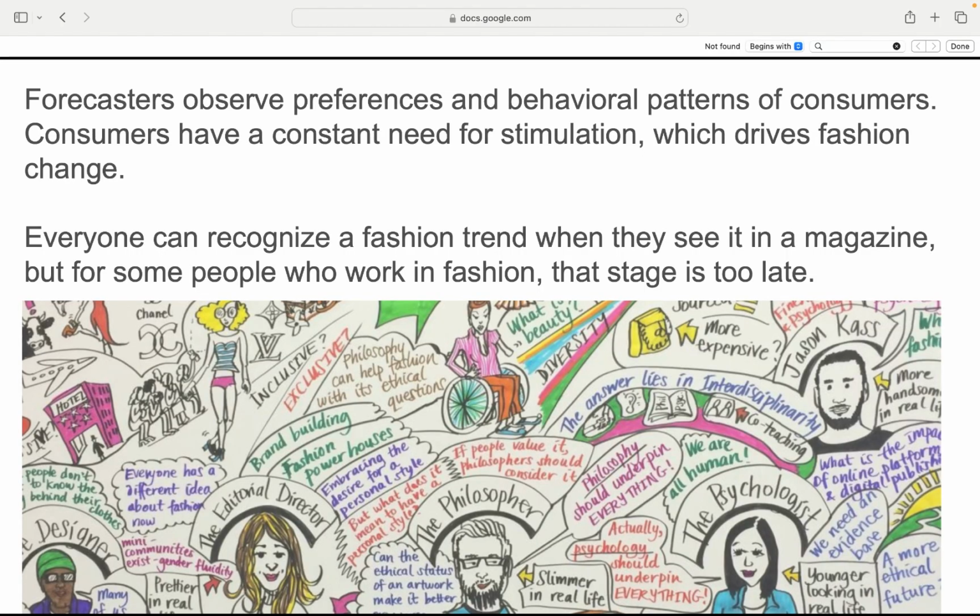How forecasters spot trends before you do. Forecasters watch what people wear, want, and do, tracking behavior and preferences to spot the next big thing before it hits mainstream. Consumers crave constant stimulation: new styles, new looks, new vibes. That's what fuels nonstop fashion change. By the time it's in a magazine, it's already old news for trend forecasters. Their job? To catch the wave before it even forms. Fashion forecasters don't wait for trends to go viral. They see them coming by decoding consumer behavior and desire for novelty.